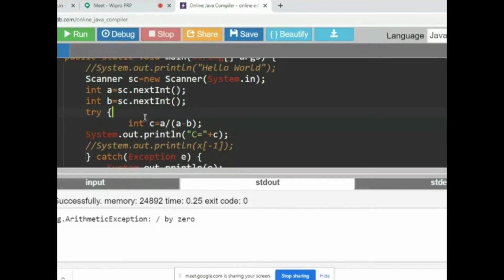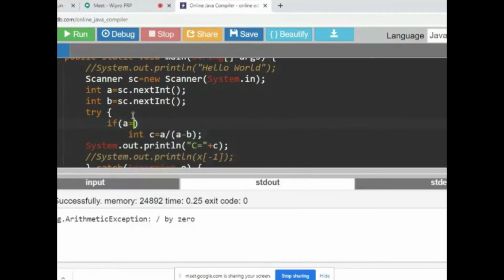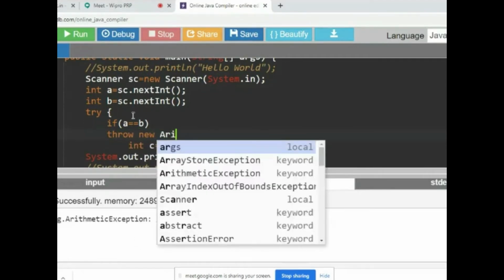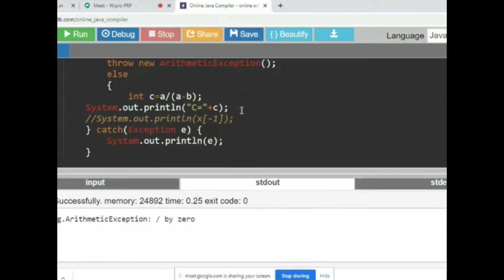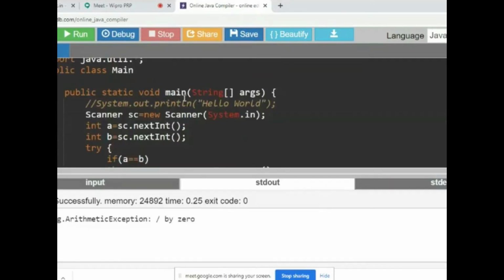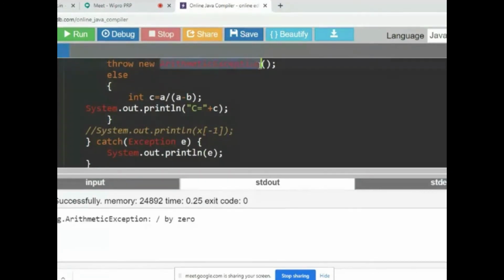So what I do is, I will check if A is equal to B. If A is equal to B, I throw. Throw means you need to throw the object. So we throw an ArithmeticException. You can create an ArithmeticException class object and throw it, or you can just create it with a constructor using new. That is sufficient.